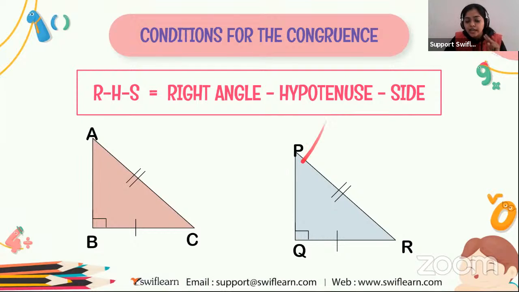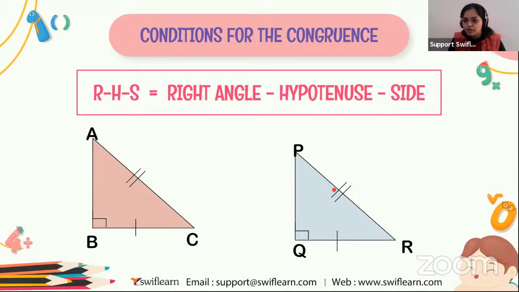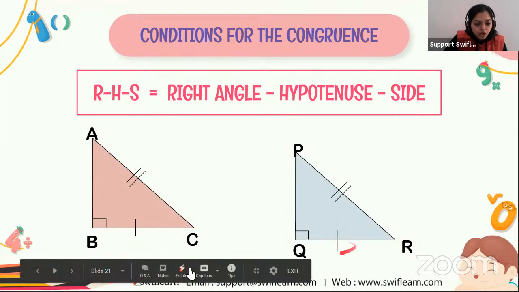Here the hypotenuse as well as one of the sides are equal to the hypotenuse and side of the other triangle, then these two triangles, that is triangle ABC and triangle PQR, are congruent to each other. So this is the fourth congruence rule of congruent triangles. Got it, everyone? Okay, so if you got this one, let's move to the question.